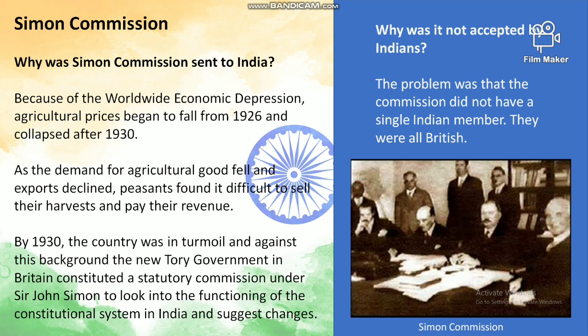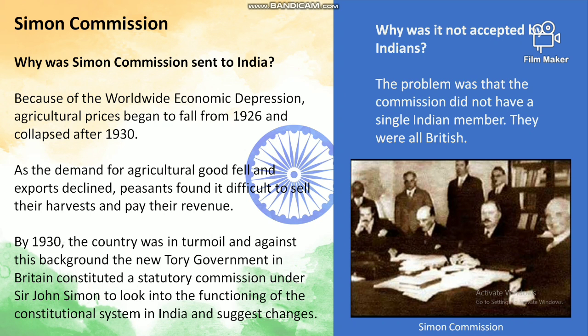Now, when all this was happening, worldwide economic depression, agricultural prices began to fall from 1926 and collapsed after 1930, and the demand for agricultural goods fell, exports declined, peasants found it difficult to sell their harvests and pay their revenue.